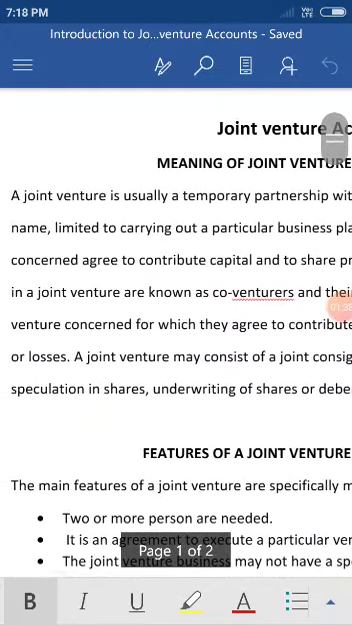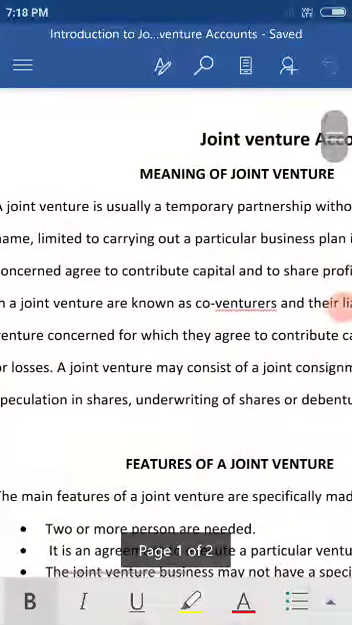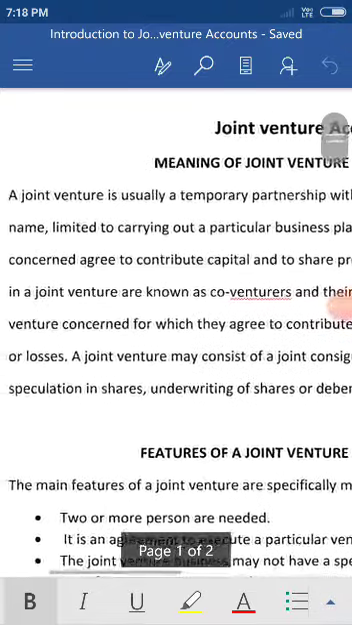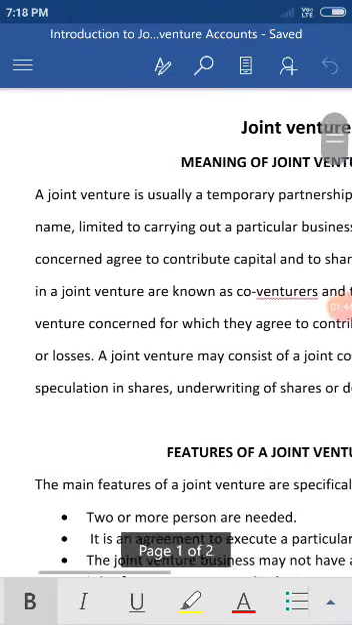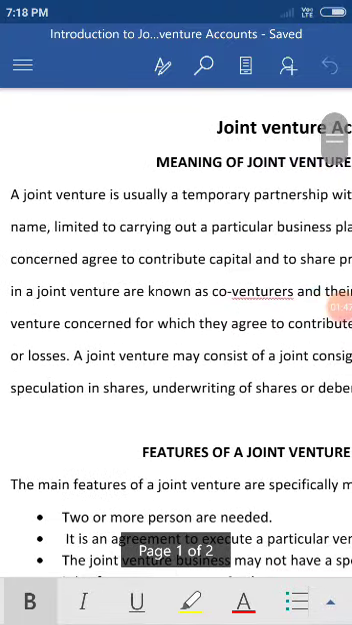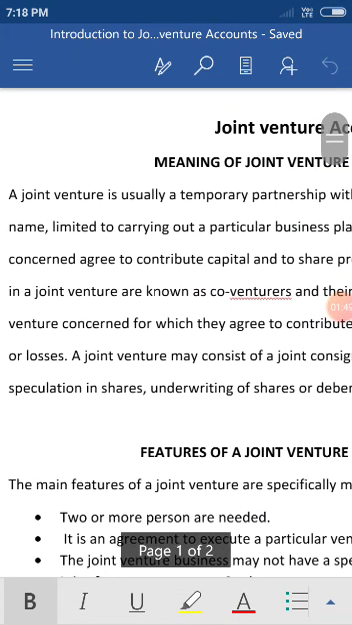First I would like to tell you the meaning of partnership. A partnership firm is a form of business ownership in which two or more people join together for carrying on a business, for which they contribute capital and they share profit and loss in an agreed ratio. So this is the meaning of partnership.